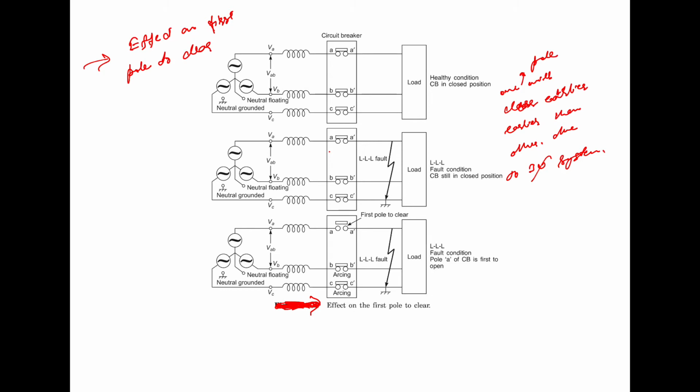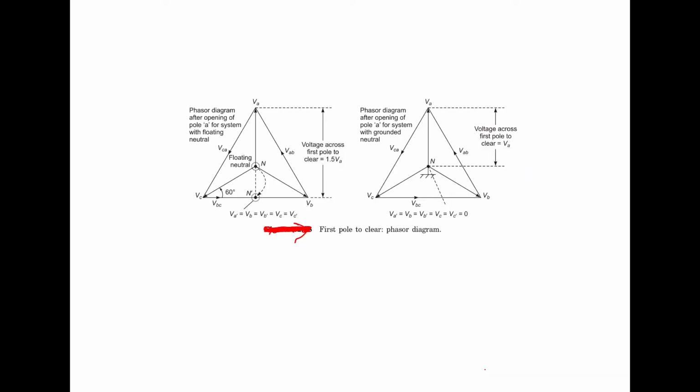Subsequent to the fault, the phase A pole of the breaker is first to clear. The effect on the first pole to clear can be studied with the help of this phasor diagram.